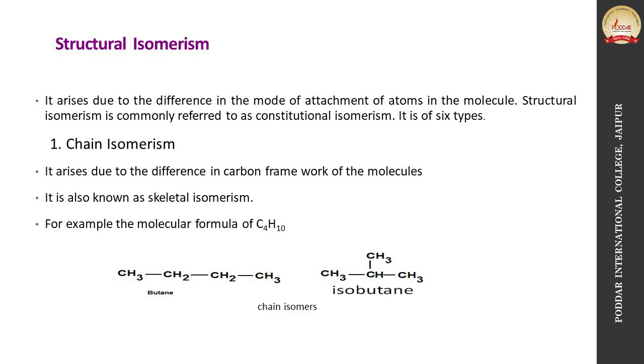For example, the molecular formula C4H10. Now two chain isomers are obtained. The basic carbon chain is different in both the isomers. In butane, the main carbon chain is of 4 members. In isobutane, the main carbon framework is of 3 members.